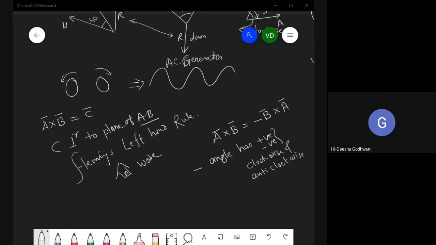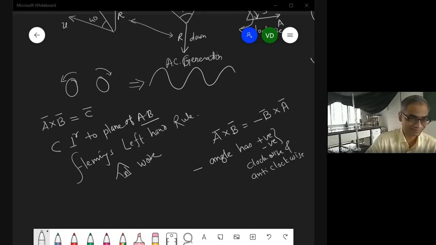Excuse me, sir. Yeah, go ahead. Can you explain Fleming's left-hand rule, how it is applicable? Tell me Fleming's left-hand rule first. We can discuss, there is no problem. Okay. Now, what is Fleming's left-hand rule?